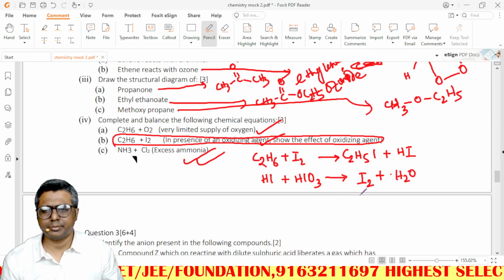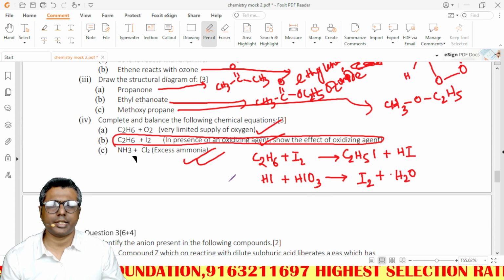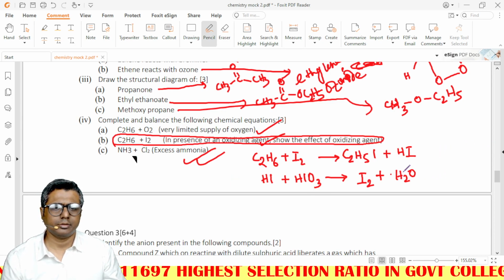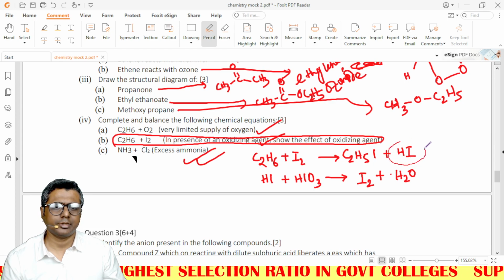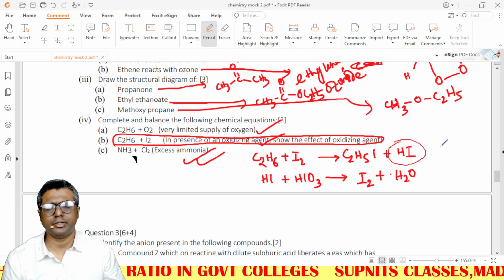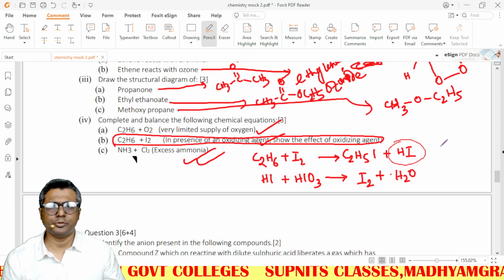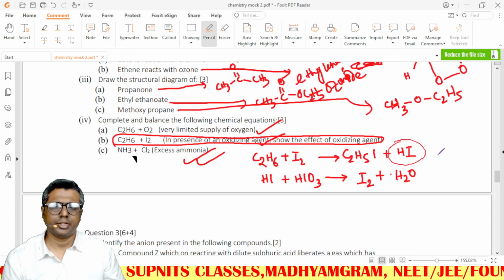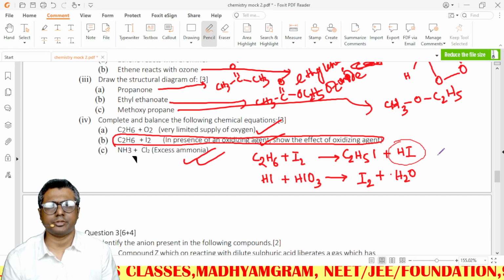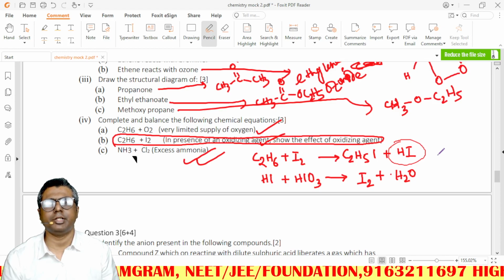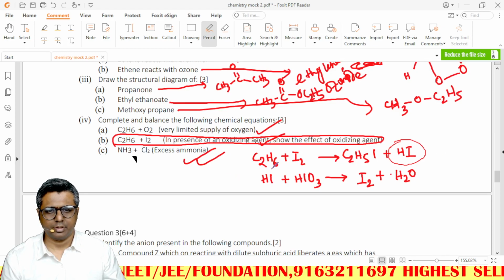You can balance this by yourself, and hence this reaction can go in the forward direction. If this HI is there, then HI again combines with C2H5I and gives ethane and I2. However, in presence of an oxidizing agent like HIO3, again iodine will be formed from HI. So if there is no HI, there is no point of thinking about reversibility of the reaction.